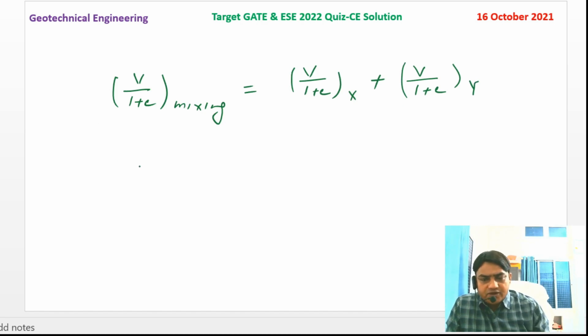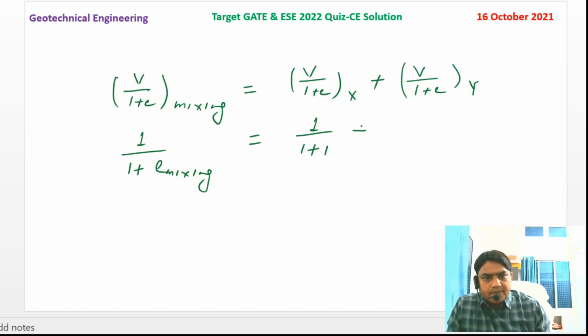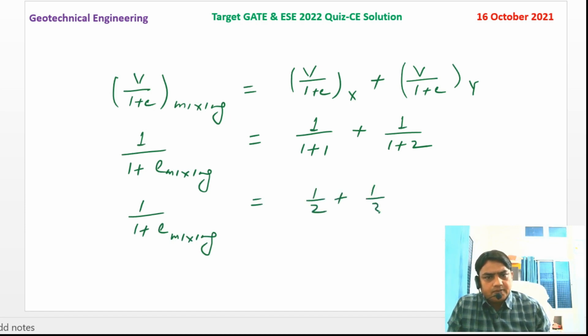The total volume after mixing soil samples X and Y comes to 1 cubic meter. So we can write 1 by 1 plus e mixed is equal to, for sample X, the volume 1 cubic meter divided by 1 plus void ratio unity, plus, for sample Y, the volume 1 cubic meter divided by 1 plus void ratio 2. So 1 by 1 plus e mixed is equal to 1 by 2 plus 1 by 3.